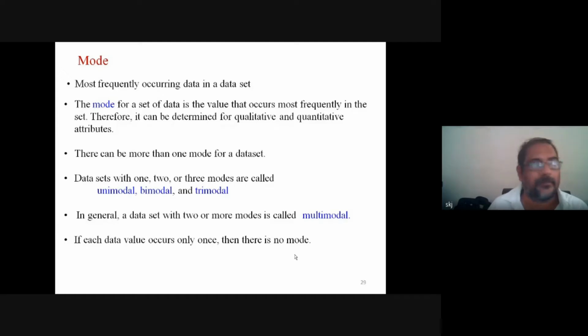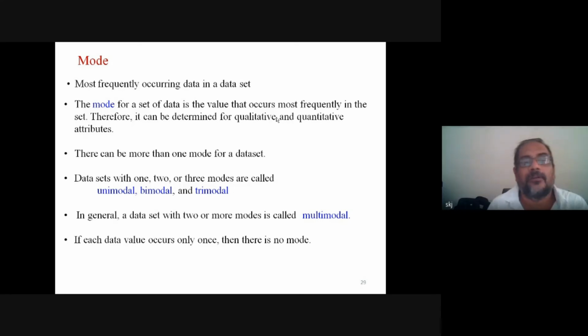Mode refers to how frequently one data item is occurring in the data set. The mode for a set of data is the value that occurs most frequently in the set. Therefore, it can be determined for qualitative and quantitative attributes. There can be more than one mode for a data set.